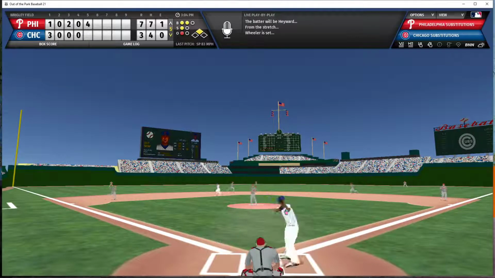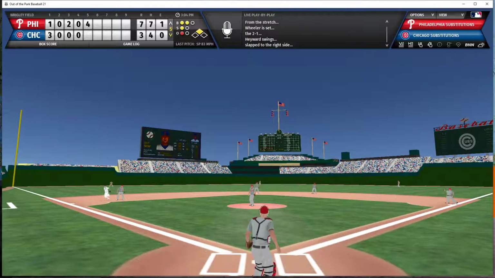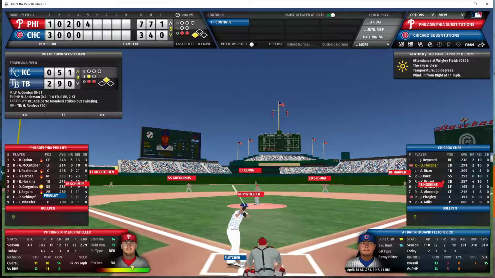2-1 count to Hayward. Hayward chops it over to second. The relay goes to first, and that will be a fielder's choice. Hayward is retired at first. Fegley advances to third. This is not a very good long-term strategy because the Cubs are going to run out of outs before that runner gets all the way home.